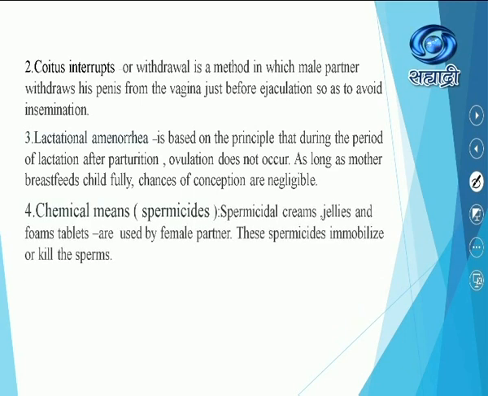Chemical means. Which are the different types of chemical means? So, spermicidal creams, jellies, foam tablets are usually used by the female partner. This spermicide immobilizes or kills the sperm. If sperms are immobilized or not alive, then ultimately the fertilization could be avoided. There is no chance of conceiving.